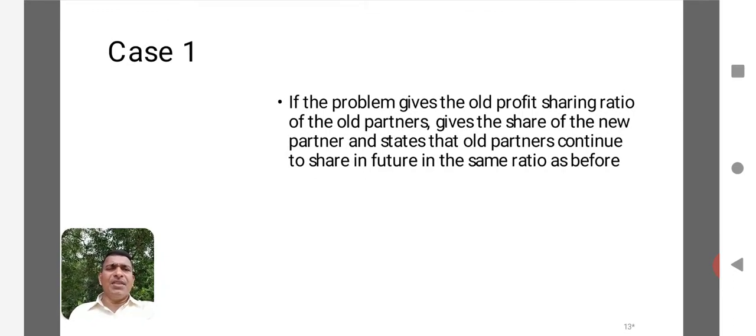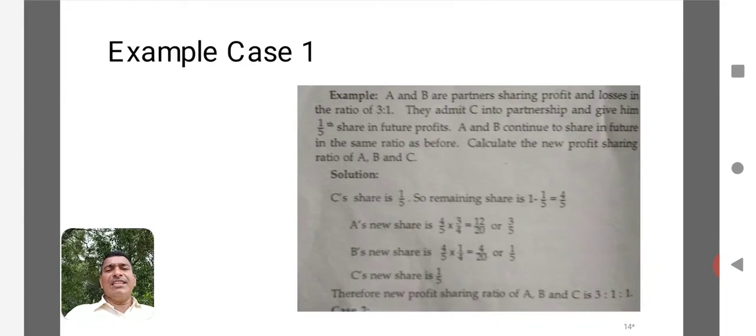Case number 1 is if the problem gives the old profit sharing ratio of old partners, gives the share of the new partner, and states that the old partners continue to share in future in the same ratio as before. Here the old profit sharing ratio is given, then the new partner's share is given, and at the same time one more sentence is given, that the old partners will continue their profit sharing in the same ratio as before.